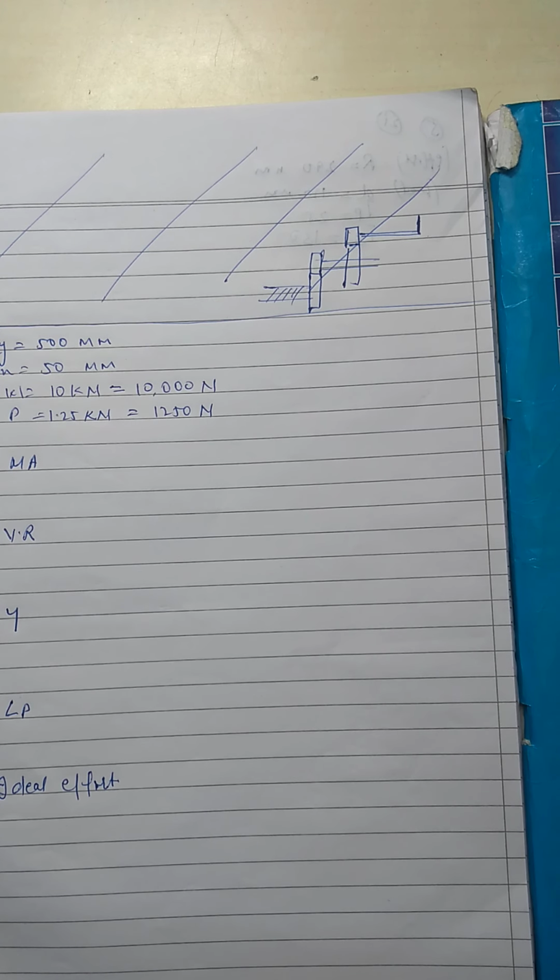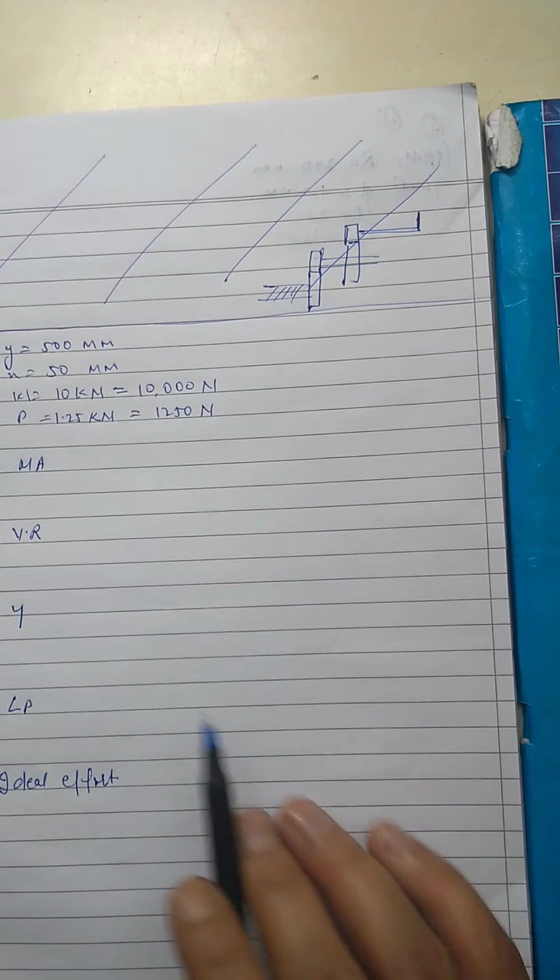You have studied all the lifting machines like worm and worm wheel, single purchase, double purchase, wheel and axle, screw jack, pulleys, and you have to learn the formulas for all these machines. Basically the velocity ratio, because the formula for the mechanical advantage and the efficiency is common, but the formula for the velocity ratio is different for all the machines. Now let us start the numericals.